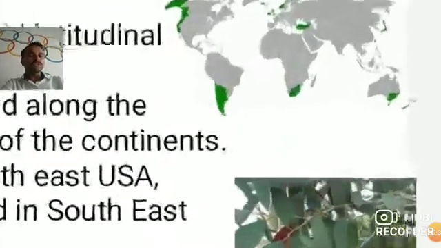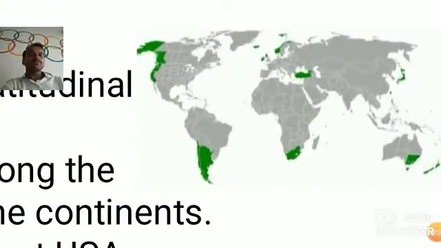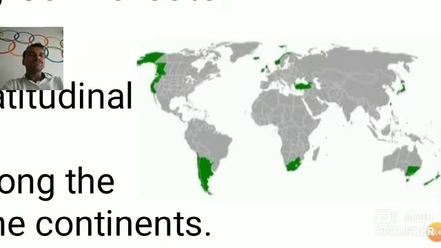Okay, if you see this world map properly, in the equatorial region, means the tropical zone, there is not this kind of evergreen forest, but wherever the green shades or color are given in that regions, we find the temperate evergreen forest.